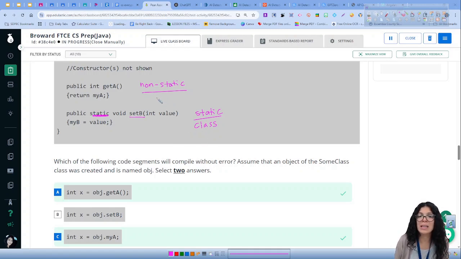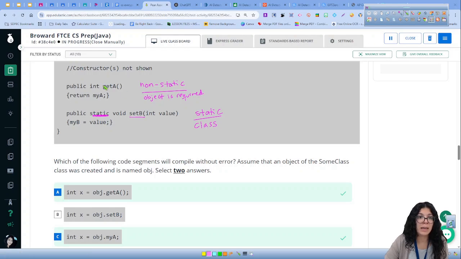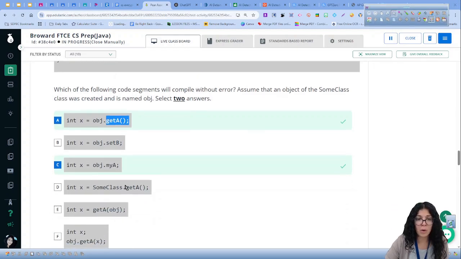But non-static is at the object level, which means that an object is required for you to go ahead and call the method or use the method. It requires an object. So for that reason, again, getA is not static, so I must call it with an object. Okay, so an object is created, so that object can then call the method. I would not be able to call getA using the class, again, because getA is non-static.